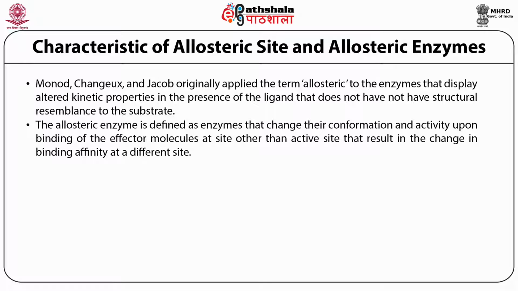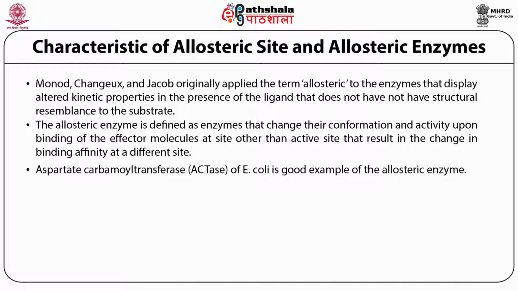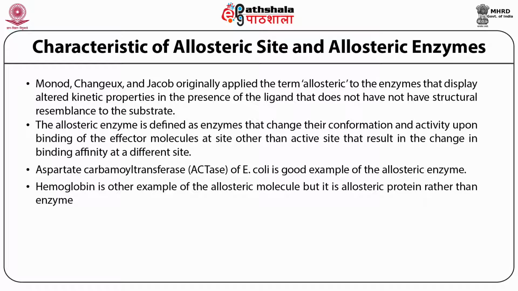So, an allosteric enzyme is defined as an enzyme that changes its conformation and activity upon binding of an effector molecule at a site other than the active site, and that results in a change in binding affinity at different sites. Aspartate carbamoyl transferase, also known as ATCase, is a good example of an allosteric enzyme. Hemoglobin is another example of an allosteric molecule, but it is an allosteric protein rather than an allosteric enzyme.